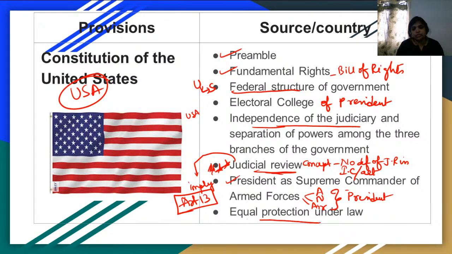And equal protection of law, as I told you, the rule of law is being taken from the British, that is all are equal before law, is being taken from British Constitution. This concept, which is also part of rule of law, that is equal protection under law, is picked up from United States. Okay, so these are the important features from United States.